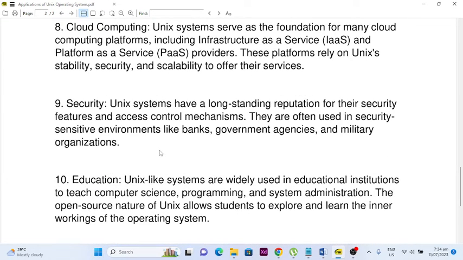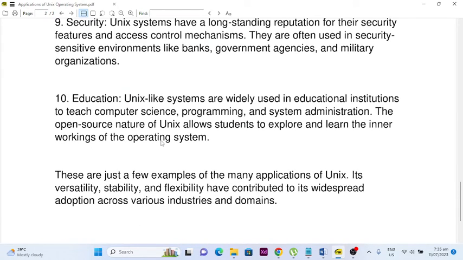Number 9, security. Unix systems have a long-standing reputation for their security features and access control mechanisms. They are often used in security-sensitive environments like banks, government agencies, and military organizations. And lastly, education. Unix-like systems are widely used in educational institutions to teach computer science, programming, and system administration. The open source nature of Unix allows students to explore and learn the inner workings of the operating system.